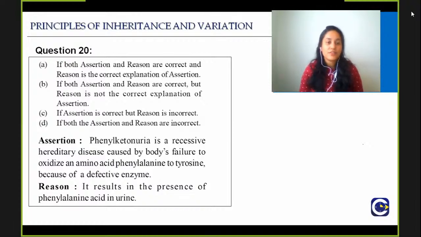It results in presence of phenylalanine acid in urine. What is the right answer?